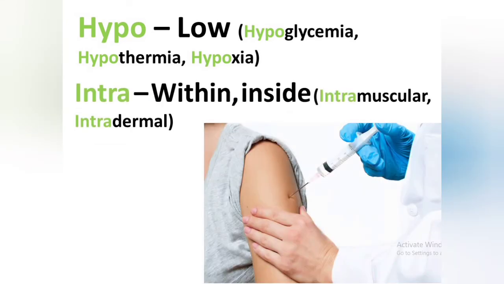Another prefix is intra, which represents within or inside. For example, intramuscular, intradermal. The injection which is given inside the muscle is known as intramuscular, and the one given in the dermis layer is known as intradermal injection.